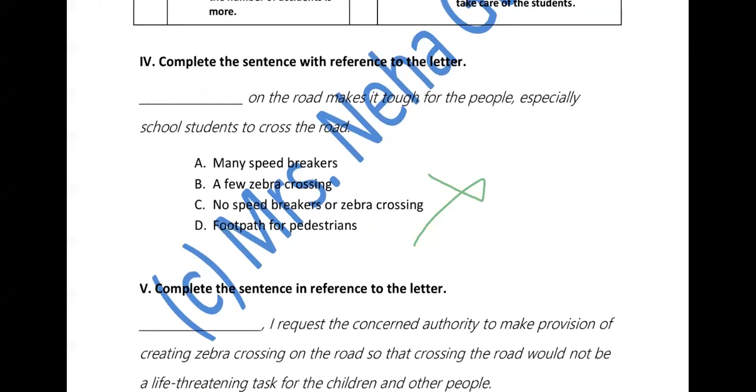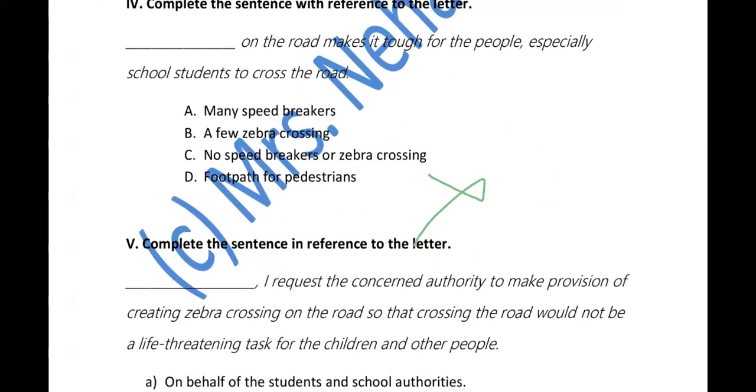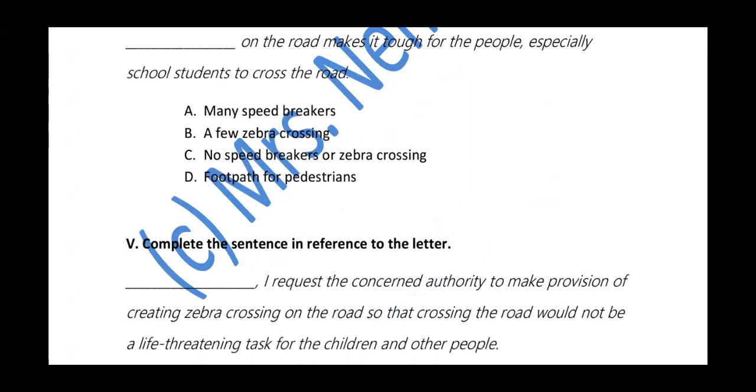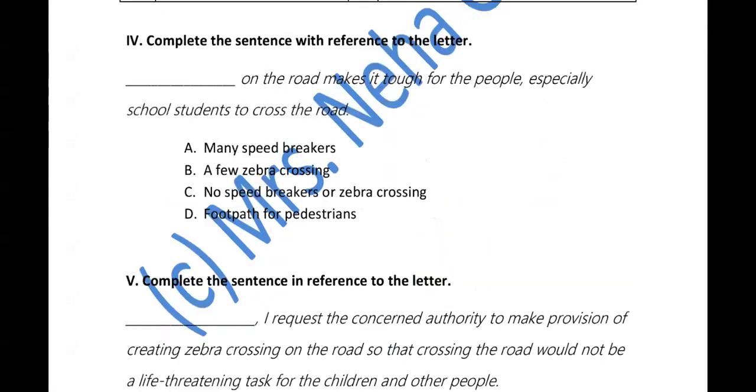Okay, this is the next question. Complete the sentence with reference to the letter. Dash on the road makes it tough for people, especially school students, to cross the road. So we have to complete the sentence. First part says, many speed breakers on the roads.